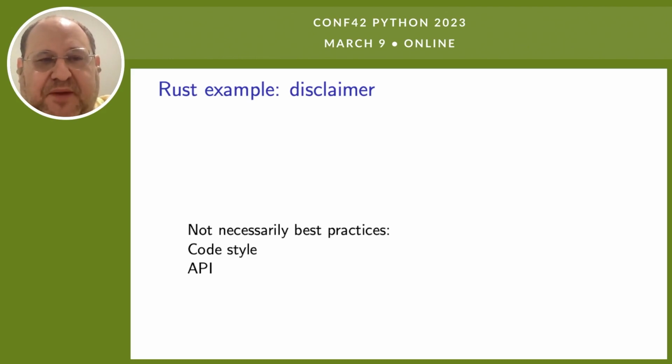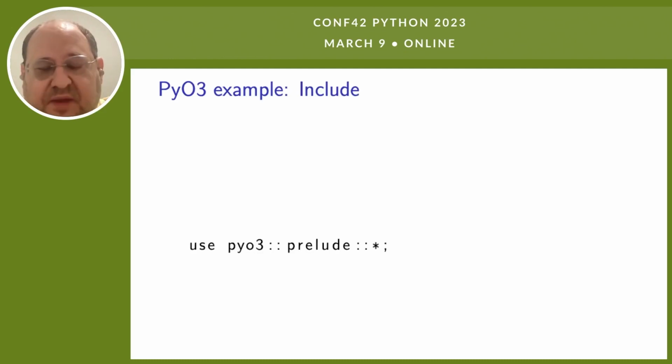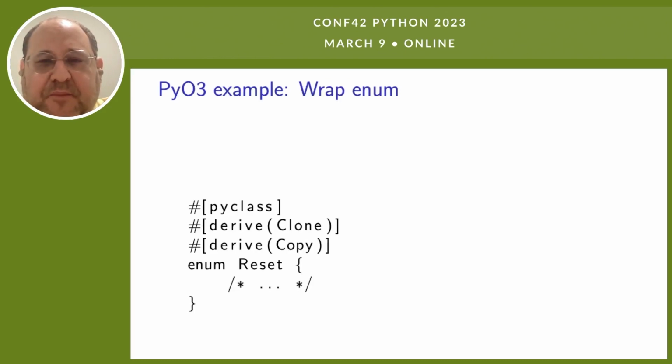So now let's go to the wrapping parts. There are obviously a few ways to wrap it, but using PyO3 is really nice because all we do is add annotations to the Rust code. We don't have to write any Python code or any kind of glue code. The only thing we do is go inside the Rust code and add proper annotations. So it's purely inline, which means that as the code is modified, it's modified together with the wrapping code. We start with use. This is the Rust equivalent to an import statement. So we use the PyO3 prelude, which imports a lot of stuff that we'll use later.